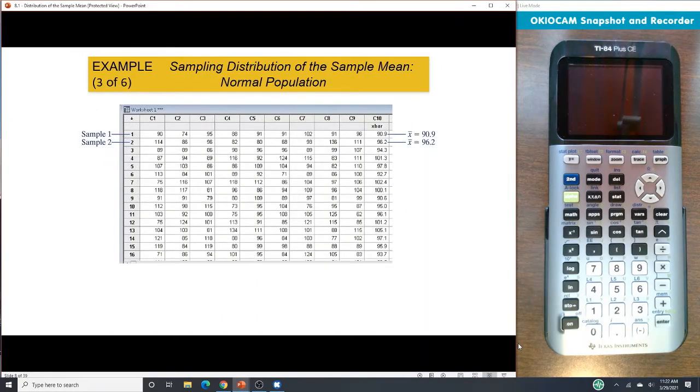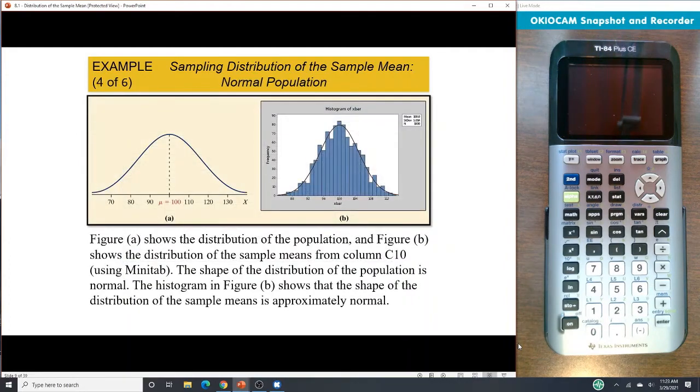If we let a computer generate all of these, we would end up with a spreadsheet like this. We would see a whole bunch of different means, x bars. That's not all of them listed. Once we go through and compile all of that, we end up with this bar graph, which allows us to see what's going on.